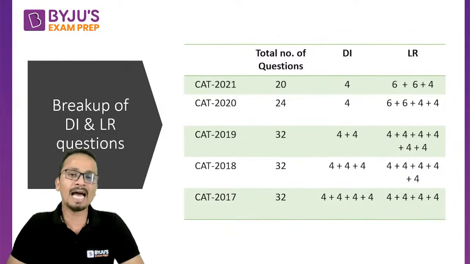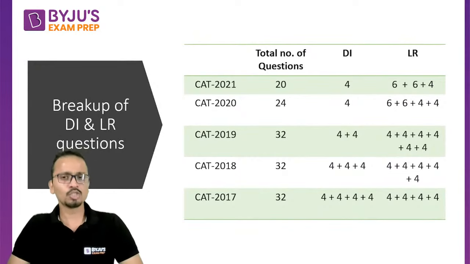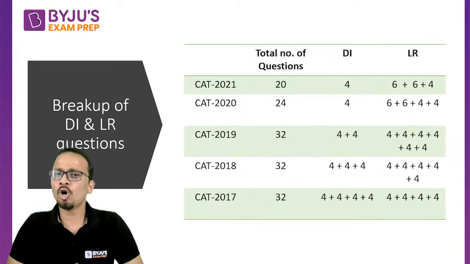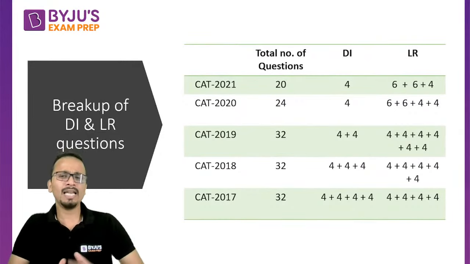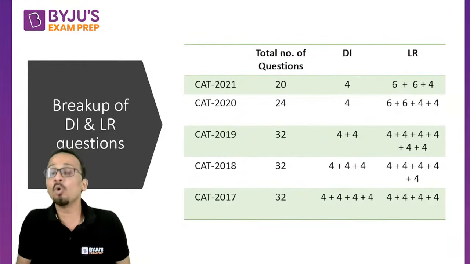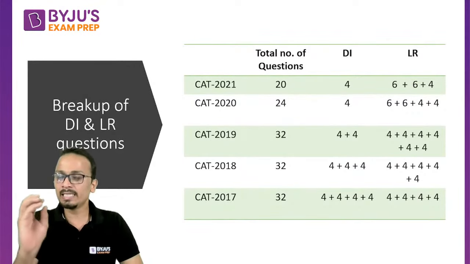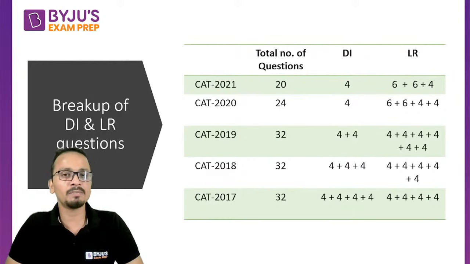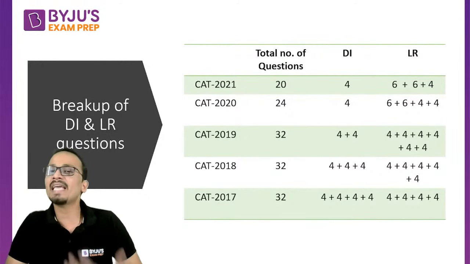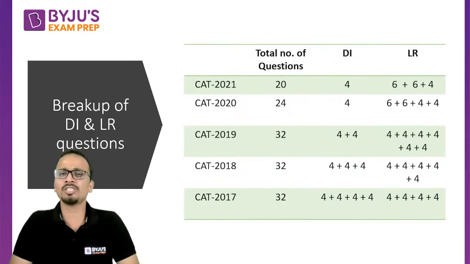Okay, so we can say that the LRDI section of CAT is less of calculations and more of logic. Also, you will find that the one particular set of data interpretation that came in CAT was also not a very calculative set. बहुत ज़्यादा calculations involved नहीं थी.